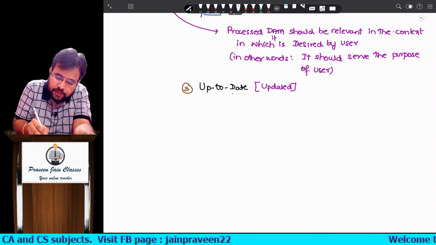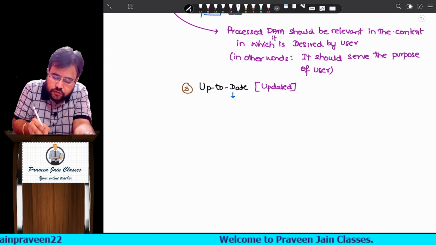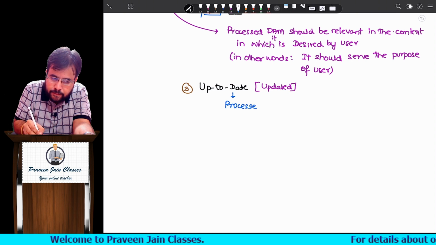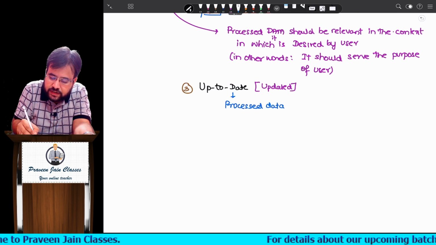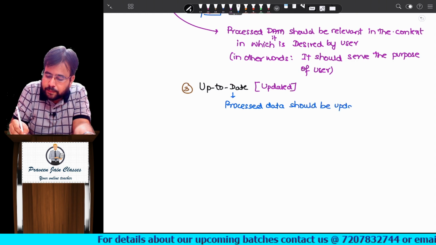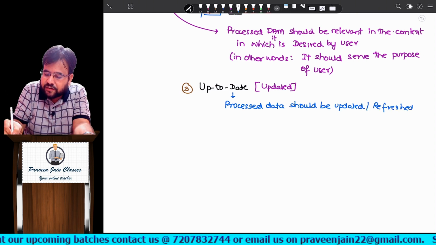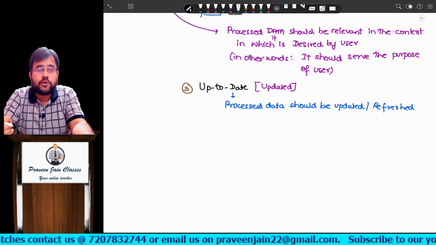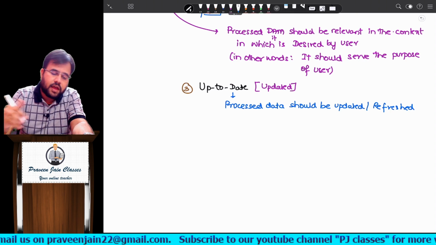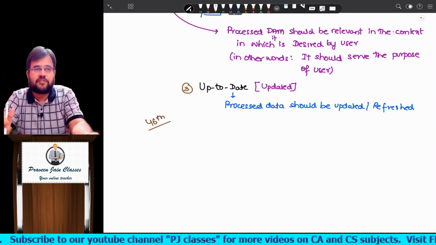Up to date means it should be updated. So you may write down: processed data should be updated, or refreshed. Now for example, if somebody is asking you the cricket score, presently the 49th over is going on and you are giving me the score of the 46th over, don't you think it will not serve my purpose?